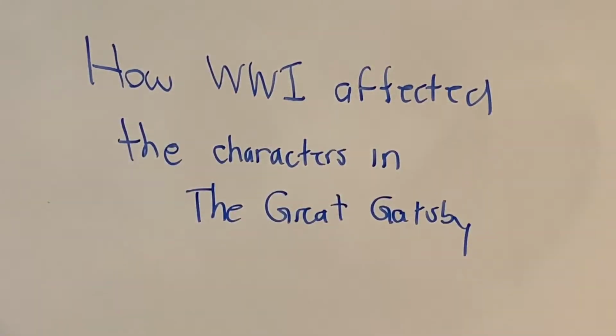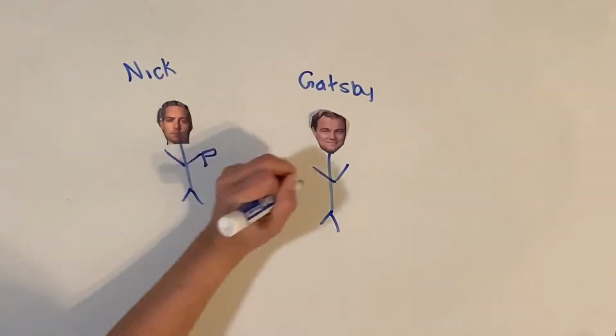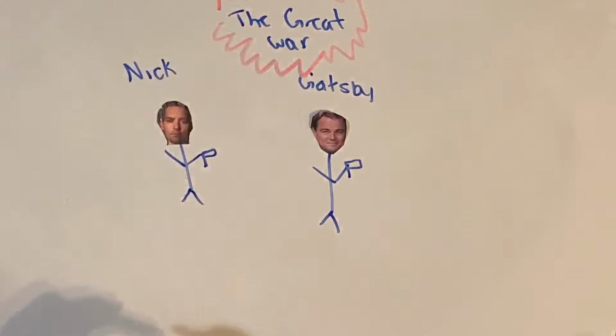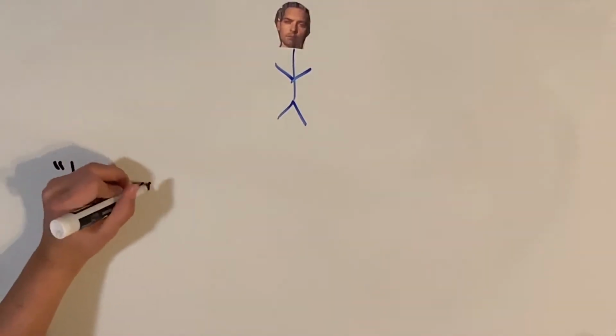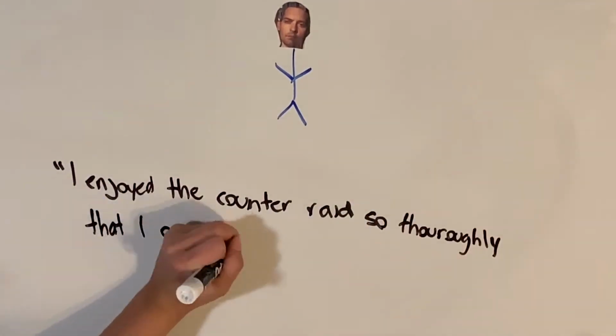So how did the United States' involvement in the war affect the characters in The Great Gatsby? It's known from the first few chapters that Nick and Gatsby, 2 of the 3 main male characters in the story, participated in the Great War. In Chapter 1, Nick makes a slightly discomforting statement, claiming he enjoyed the war. "I enjoyed the counter raid so thoroughly that I came back restless."